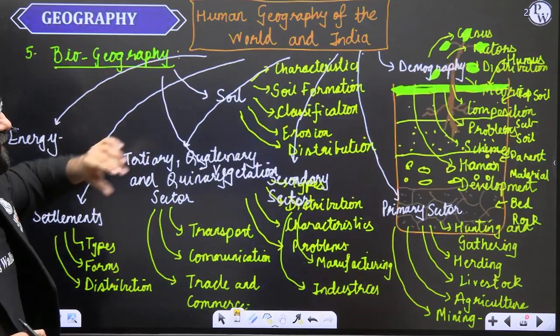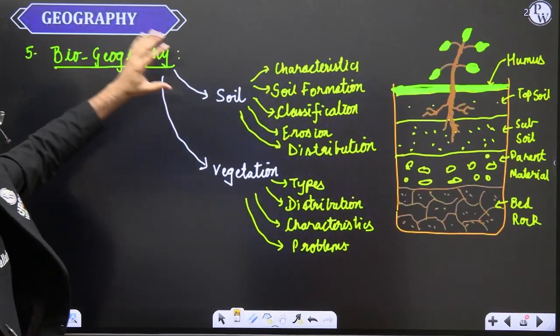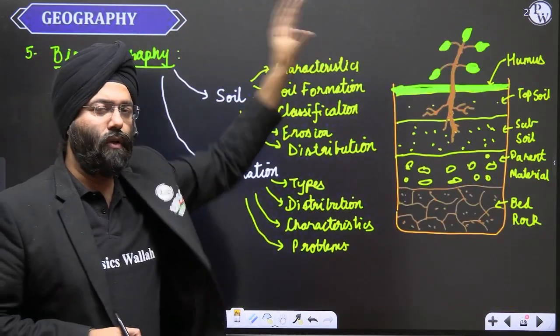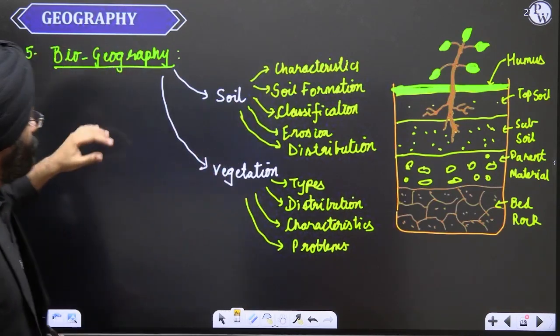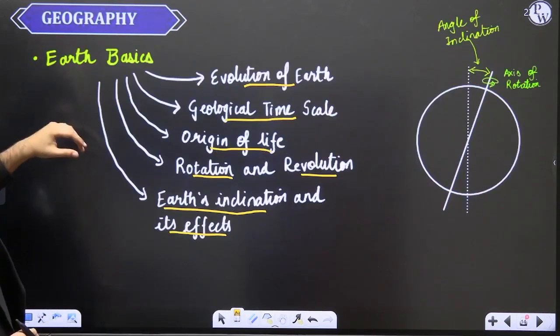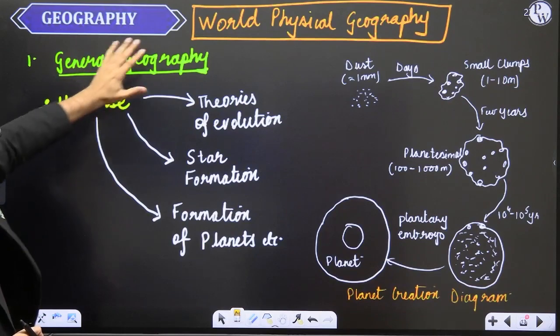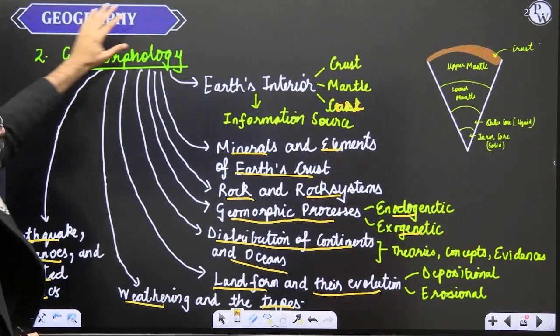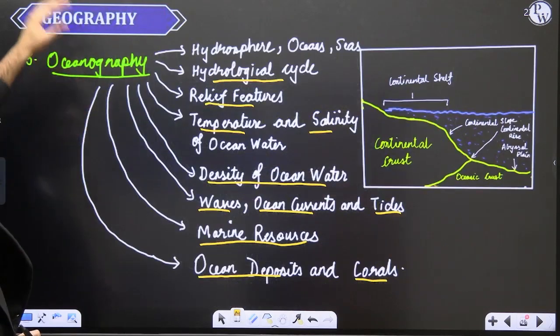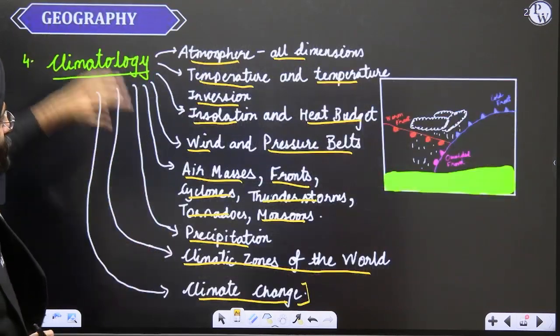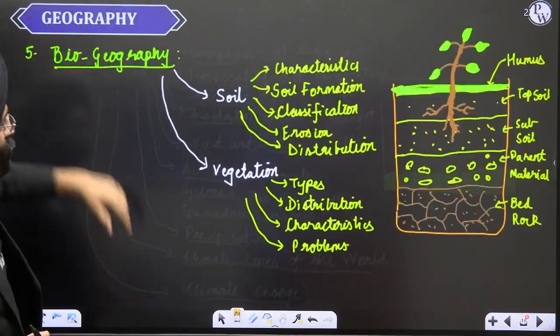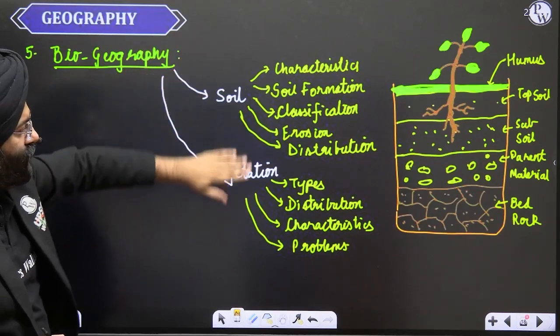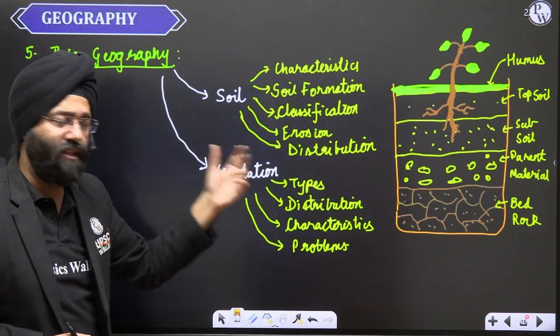Now, till here was the physical geography part of the world, right? Again, let's have a look at it. General geography covering the universe and its dimensions. Earth basics, which we saw. We saw geomorphology with all the subtopics. Oceanography, all the subtopics. Climatology, all the subtopics. Biogeography, the dimensions of soil and vegetation and the dimensions associated with them.